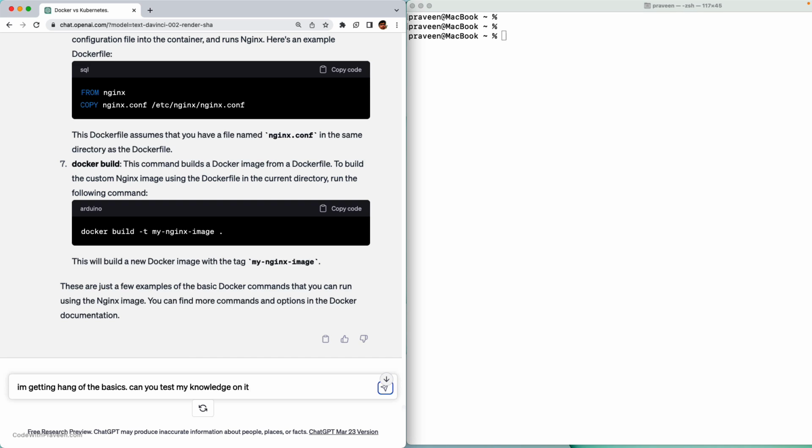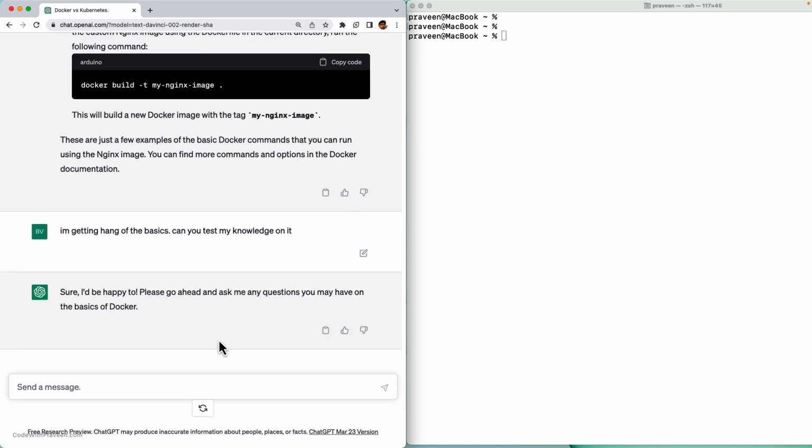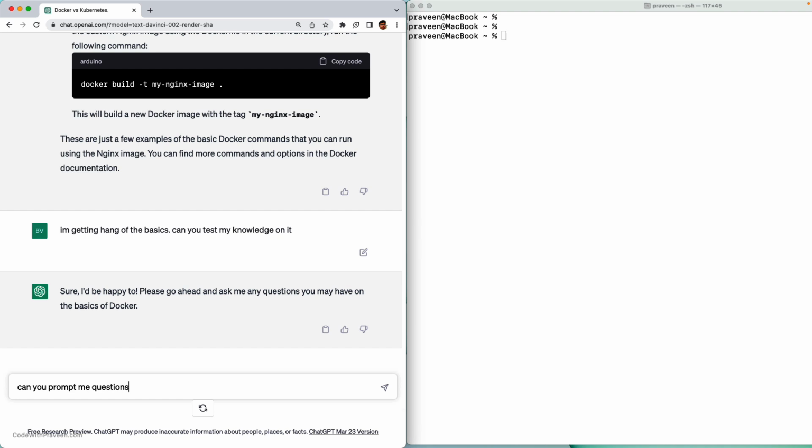Okay. So in this way, I'm using GPT to teach me the basics, run me some commands, and also I want it to test my knowledge. And if I want to know the answer for it, and then explain the question and the respective answer, I can use the same GPT. Please go ahead and ask me any questions. Okay. Let me rephrase it. Can you prompt me with questions in, say, multi-choice format?